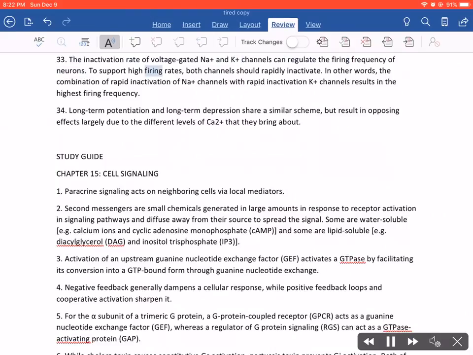33. The inactivation rate of voltage-gated Na+ and K+ channels can regulate the firing frequency of neurons. To support high firing rates, both channels should rapidly inactivate. In other words, the combination of rapid inactivation of Na+ channels with rapid inactivation of K+ channels results in the highest firing frequency.